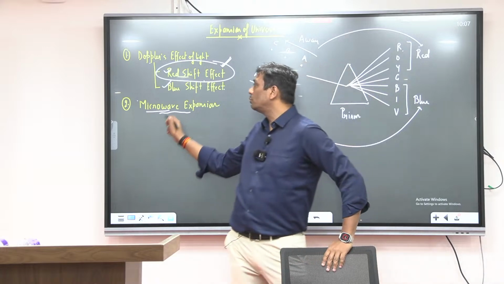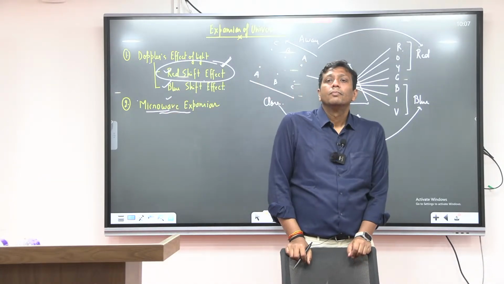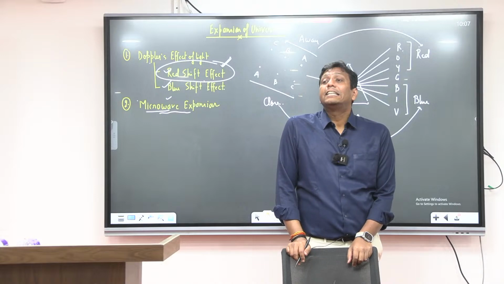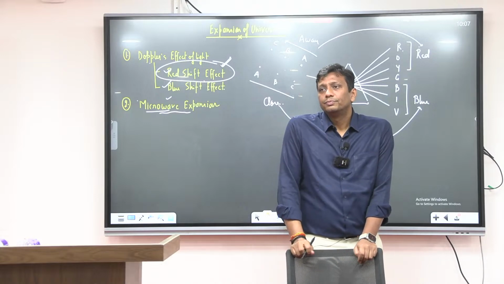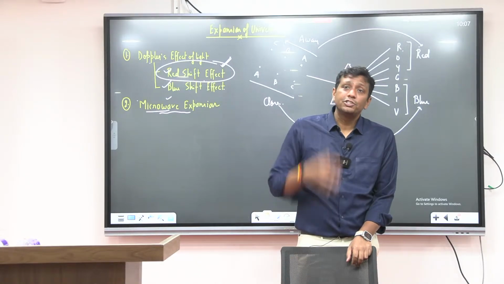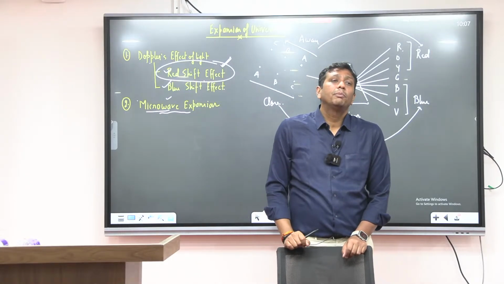See, those microwaves come towards you. You check their frequency and efficiency. If the frequency and efficiency are increasing, the object is getting closer to you. If microwave frequency and efficiency is decreasing, is the object getting closer or moving away? Moving away from you. Very simple, guys.